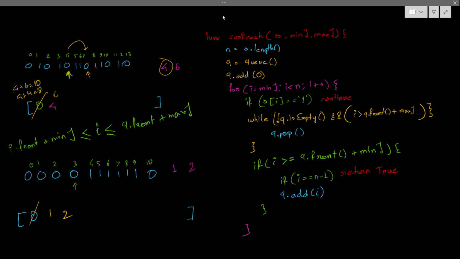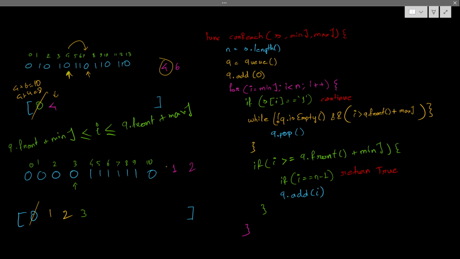Now it is checking 1. Can I belong to 1? Yes, you can belong to the range of 1. It will be 2 plus 1, which is 3, so the maximum range is 3, and the minimum range is 1 plus 1, which is 2. So it is also past the minimum range, so 3 is eligible. So 3 will be added. After that, I come here. It is not 1, all are 1s, so I'll continue.